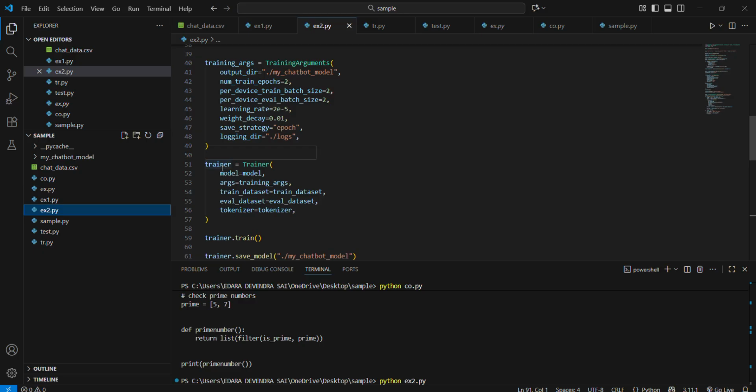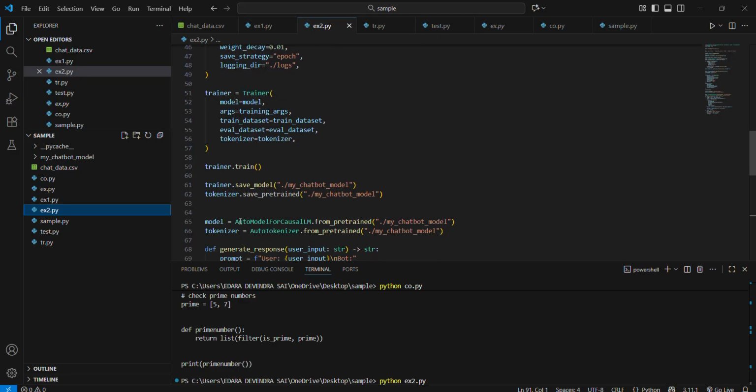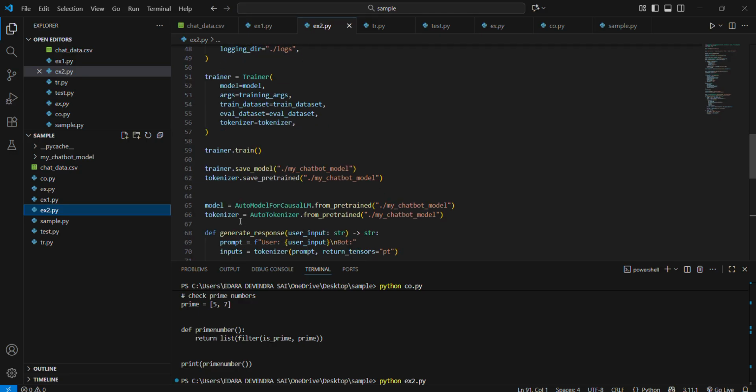Then we create the Trainer and train the model. We set trainer equals Trainer, model equals model, and give the train dataset and eval dataset. This trainer handles the full training loop automatically, which includes feeding batches, computing the loss, training the model, and saving the trained model. We save both the model and tokenizer so we can later generate responses without retraining.